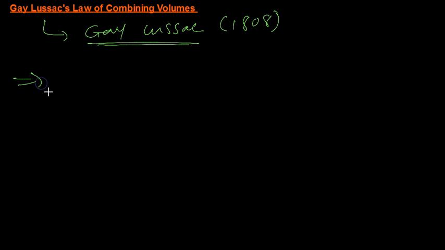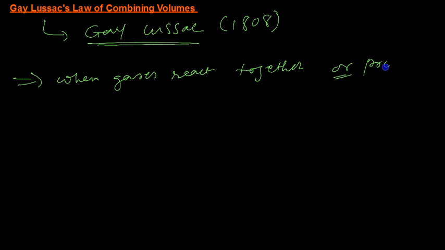So the statement goes like this: when gases react together or are produced in a reaction.